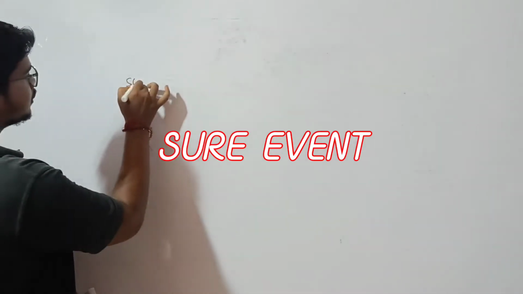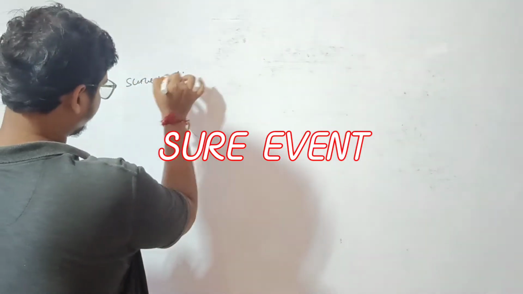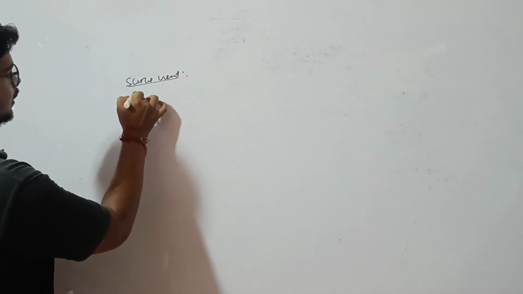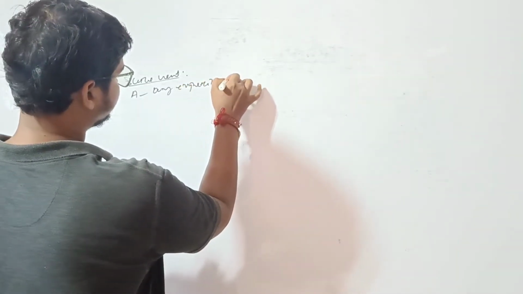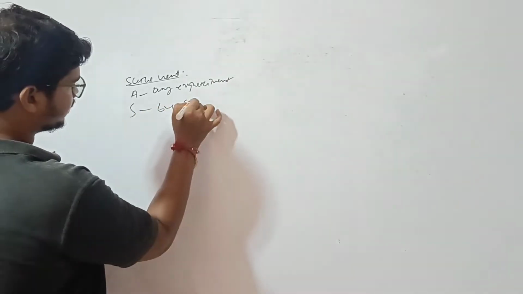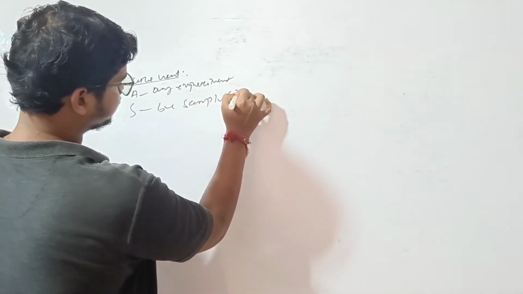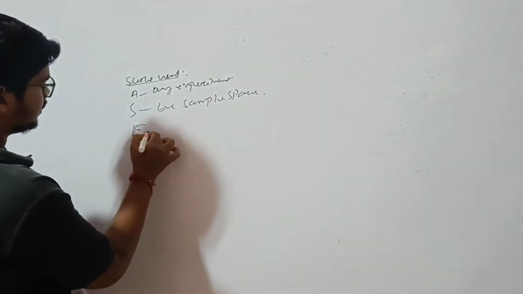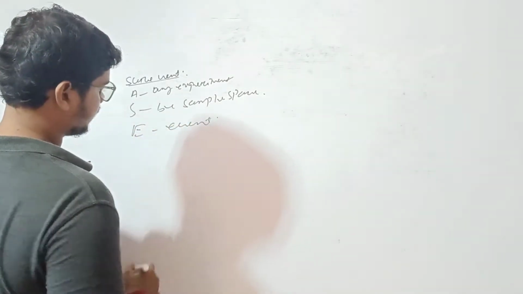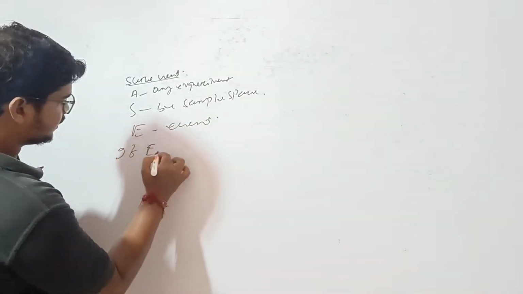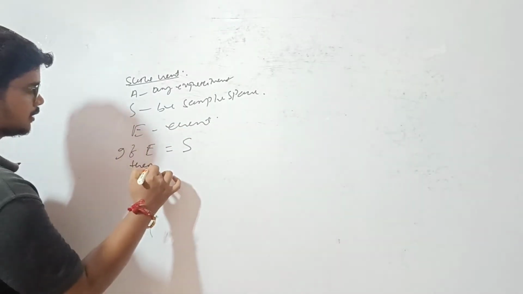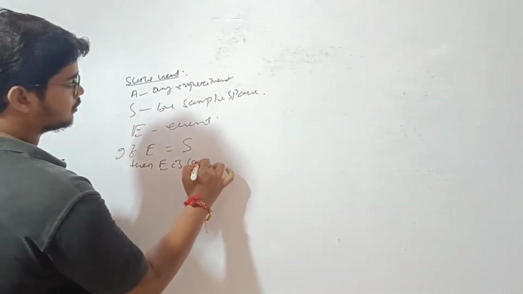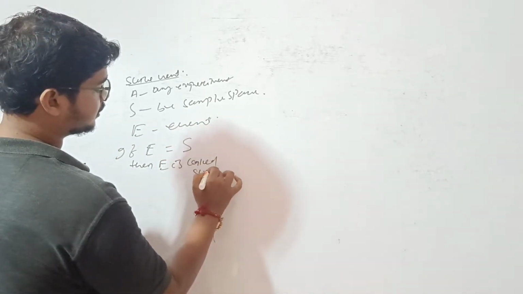Second is sure event. If A be any experiment, S be sample space, and E be the event, if E equal to S, then E is called a sure event.